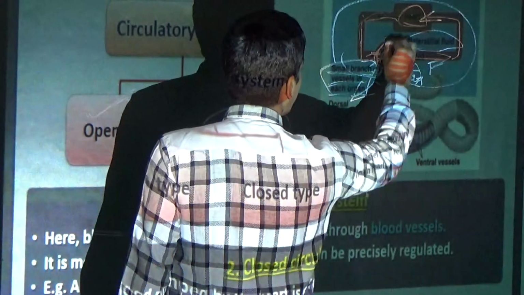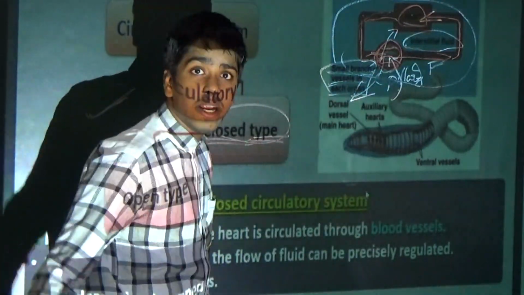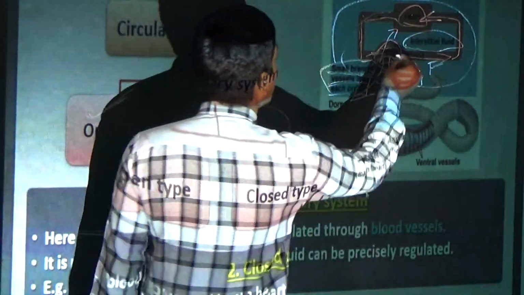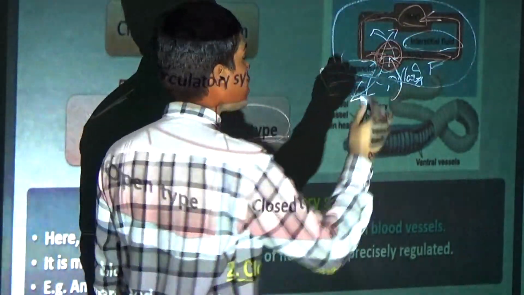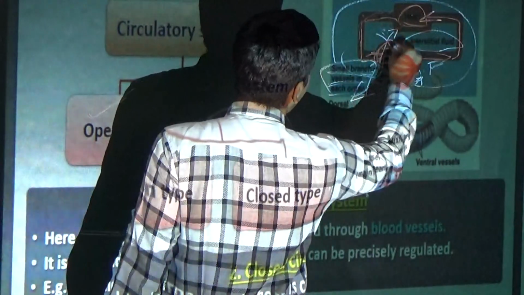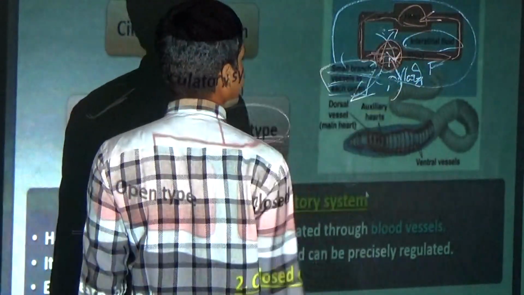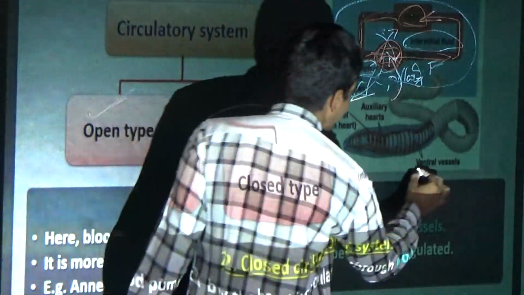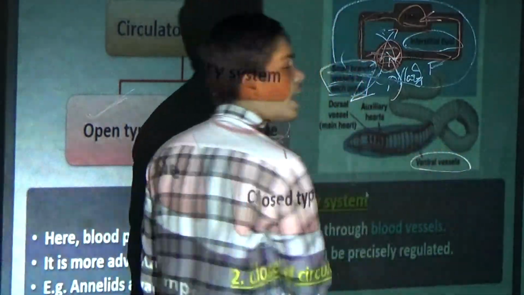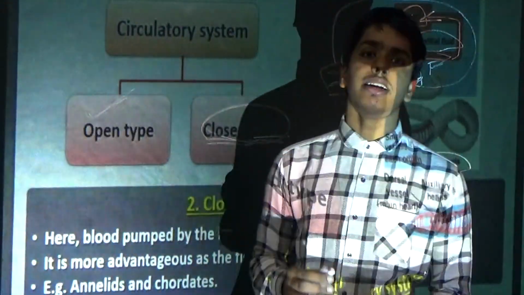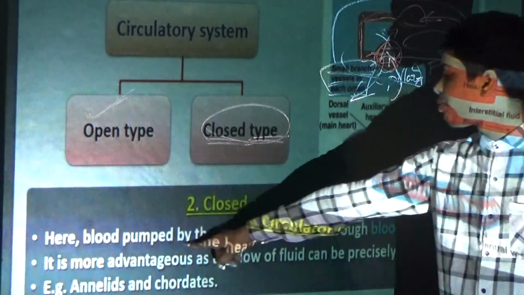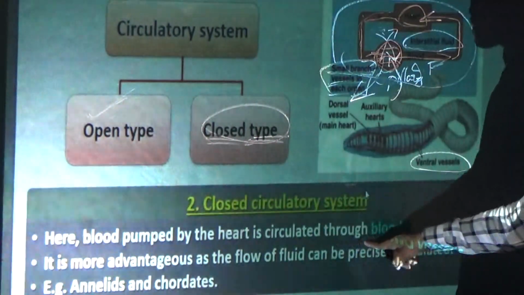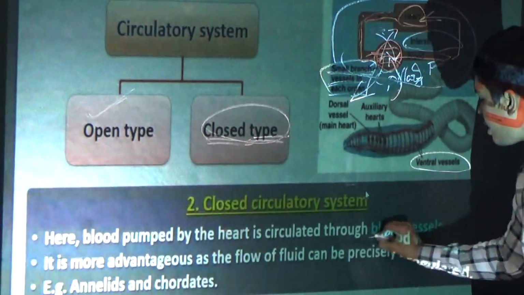From the capillaries, oxygenated blood goes to the interstitial fluid, and from the interstitial fluid the deoxygenated blood goes back to the capillaries and then to the heart. Now these are the ventral vessels; we will see this in a later chapter. First point: here the blood pumped by the heart is transported through blood vessels.